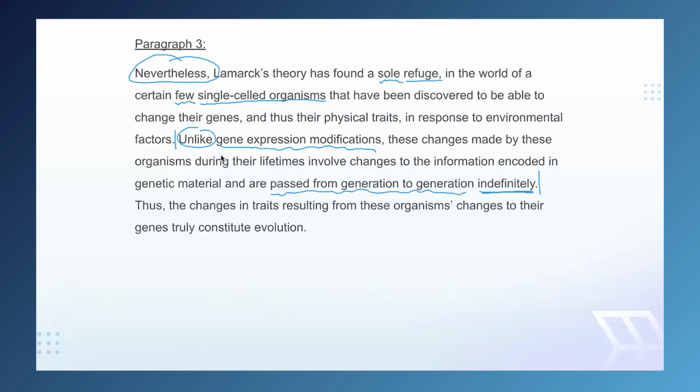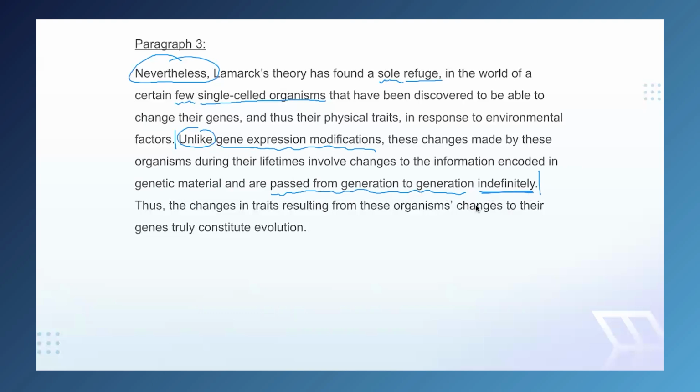Pause. All right, so this sentence opens with an explicit contrast to gene expression modifications. So we are primed as we read the rest of the sentence to look for further contrast with gene expression modifications. And we see it at the end of the sentence. Passed from generation to generation indefinitely. Now, we haven't seen the word indefinitely before, but we've seen its opposite in the previous paragraph with gene expression modifications. We saw that traits were passed from generation to generation and then stopped after a few generations, right? And then they disappeared. This is the opposite.